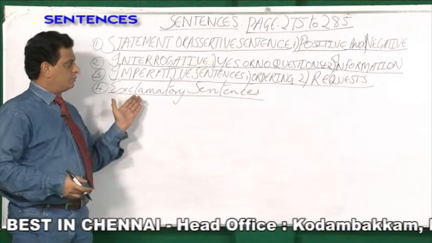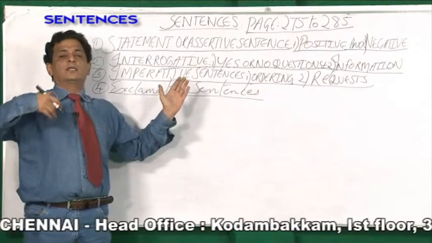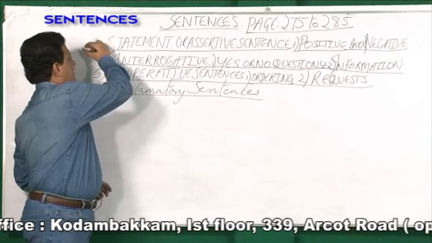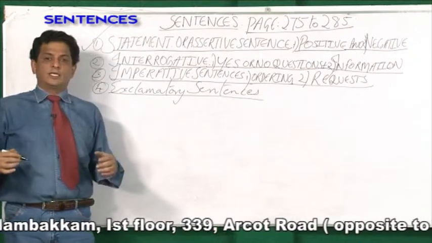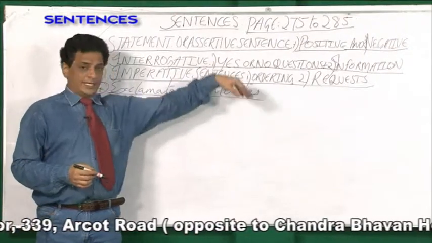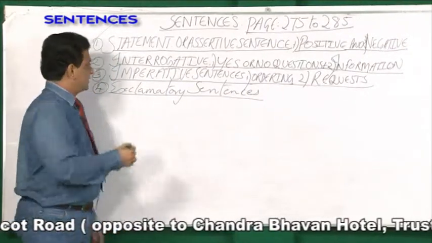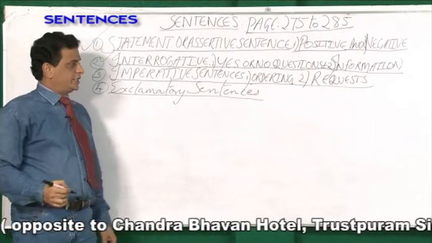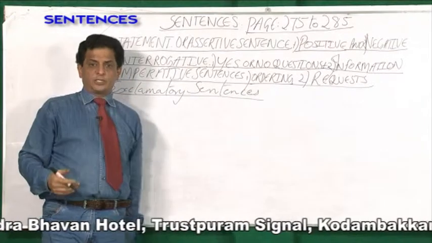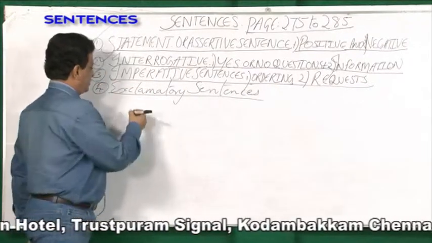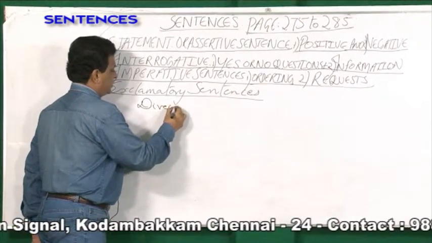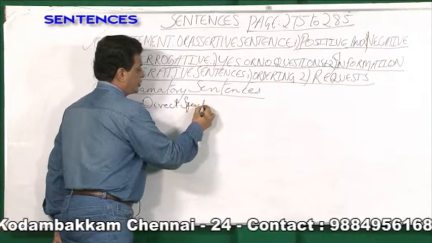So how is direct speech converted to indirect speech for these four types of sentences? Already we have seen statements, how you convert statement sentences from direct speech to indirect speech, that is positive and negative. Now what you are going to see is the second type of sentence, interrogative, yes or no question and information. How does it change from direct speech to indirect speech?